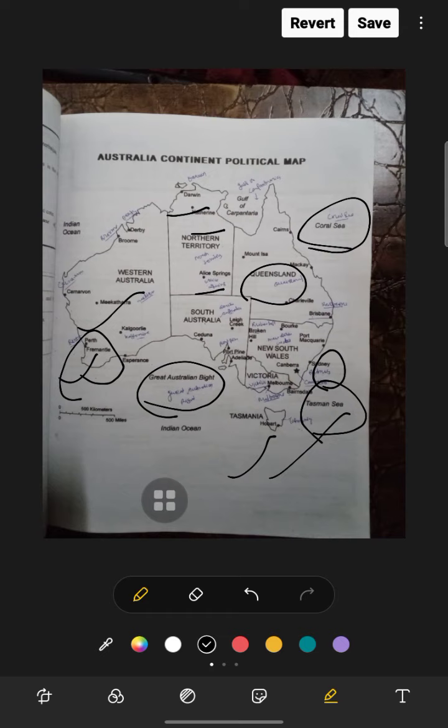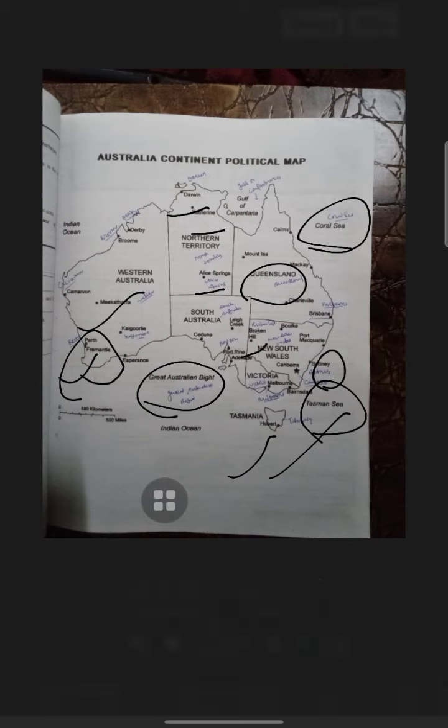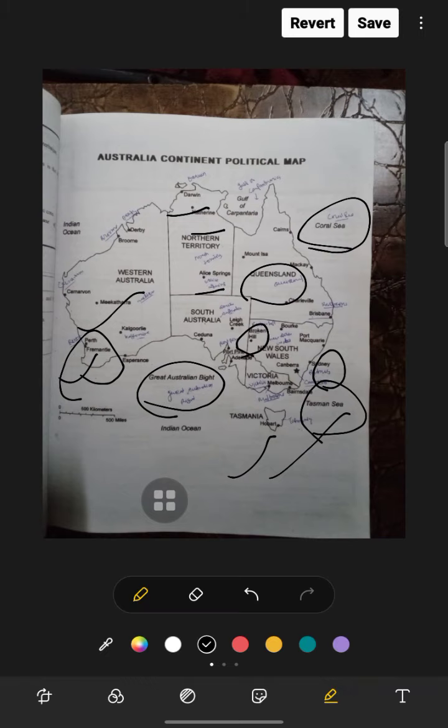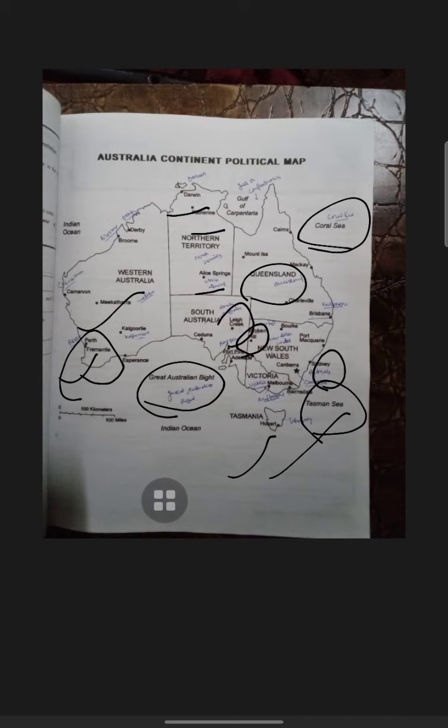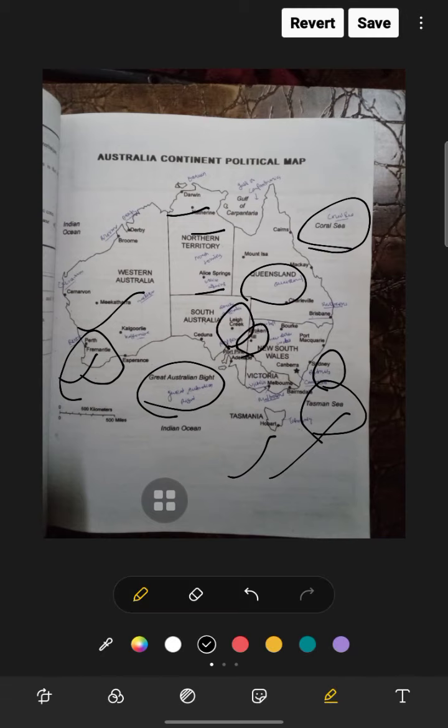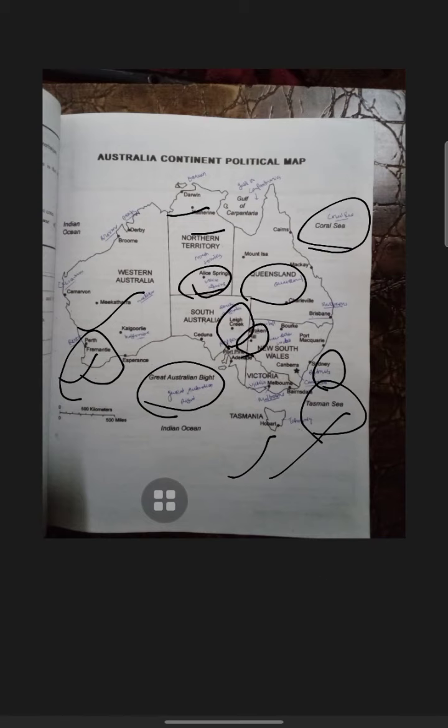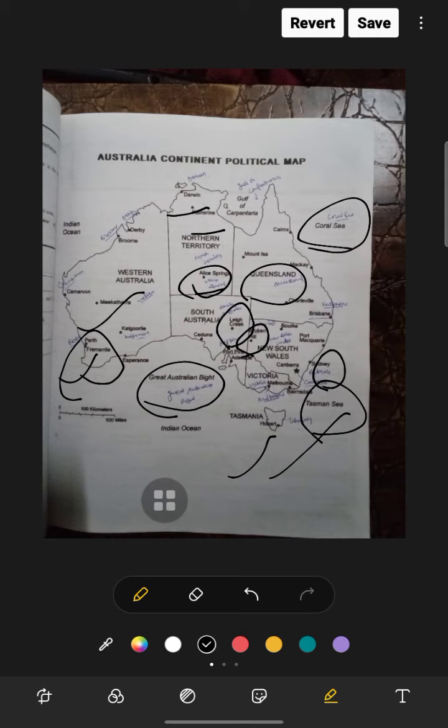So here we have Mount Isa, Mackay, Queensland, and Brisbane. Now Port Macquarie and Broken Hill are in the eastern part, southeastern part. Lake Creek is in southern Australia. In Northern Australia there is Alice Springs. Alice Springs, and Hobart in Tasmania.